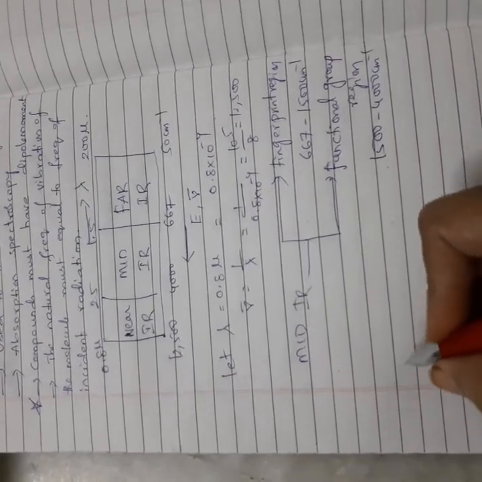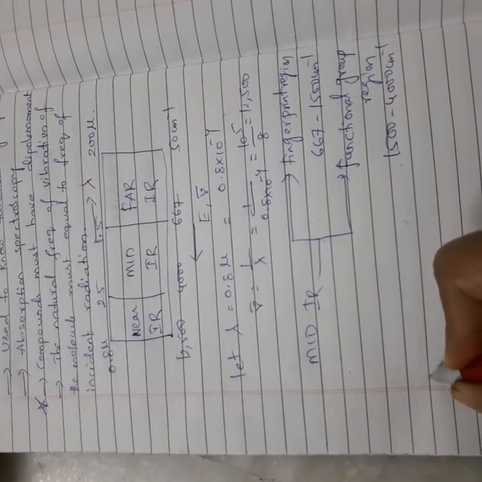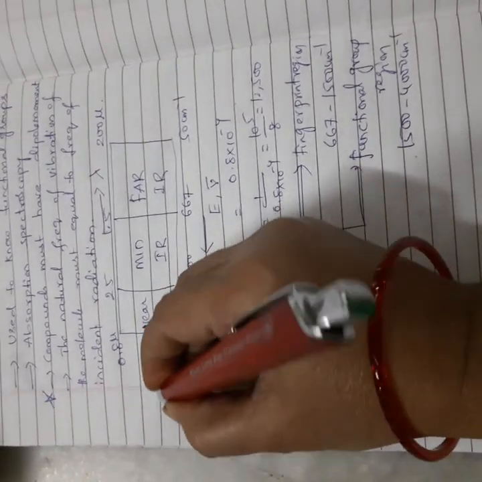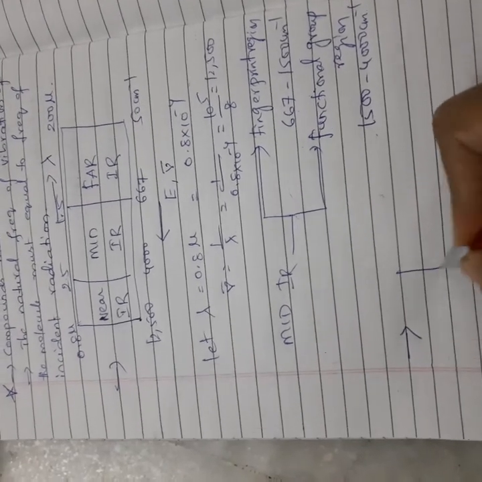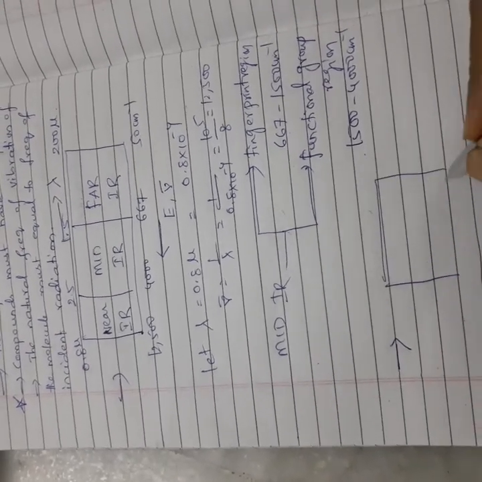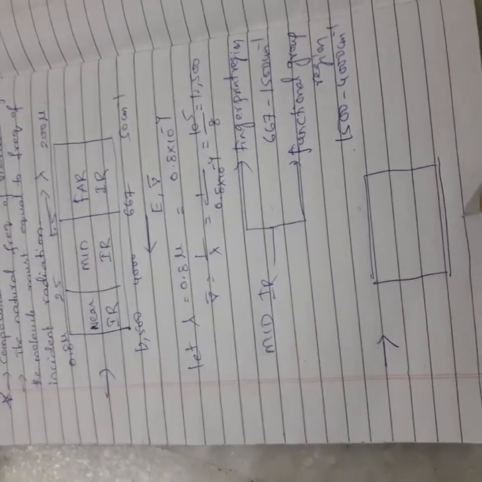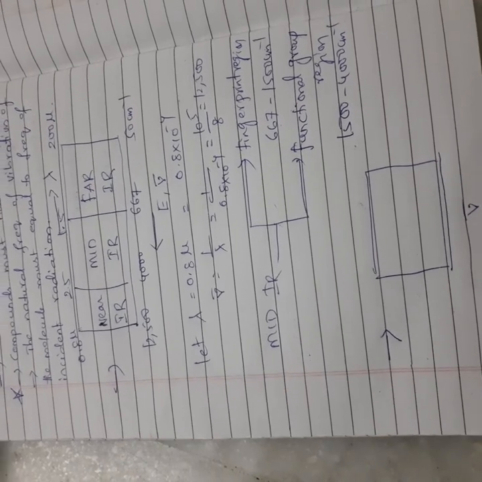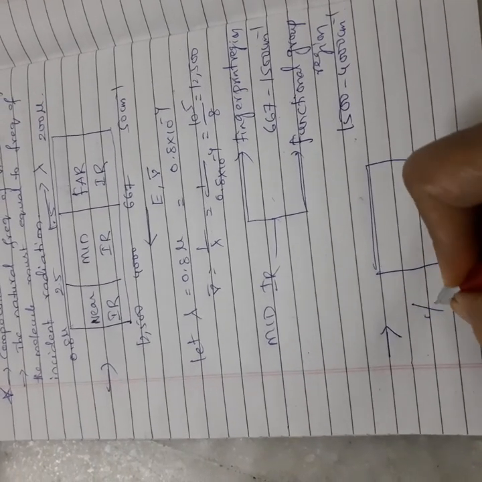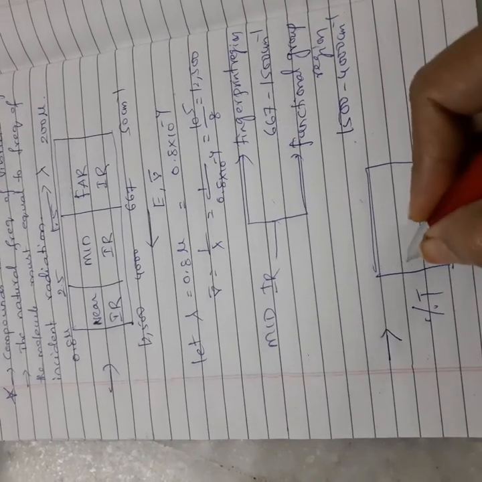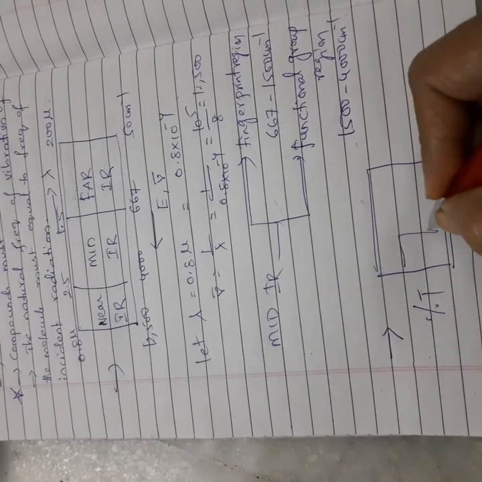The next point is what the spectrum would be. The spectrum is drawn taking wave number on the x-axis and percentage transmittance on the y-axis. So the graph is like this.